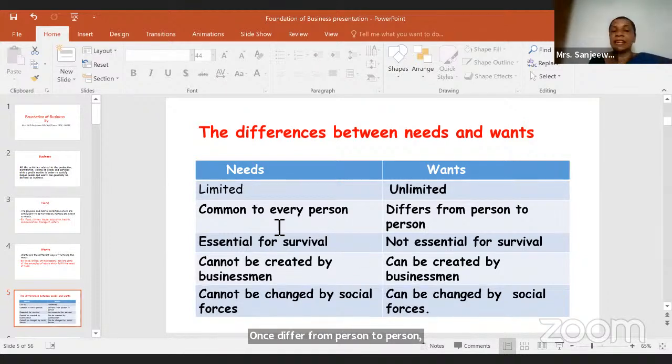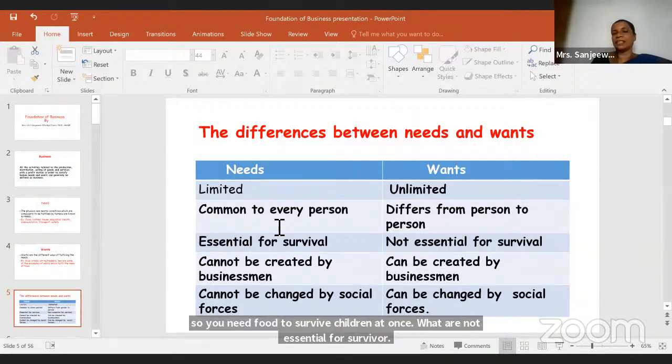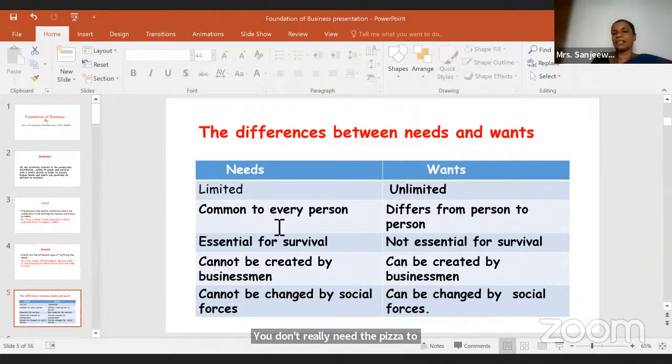Then needs are essential for survival. So you need food to survive, children. But wants are not essential for survival. You don't really need a pizza to fulfill your hunger. You can take a loaf of bread. You can take string hoppers. It is not essential for survival, right?